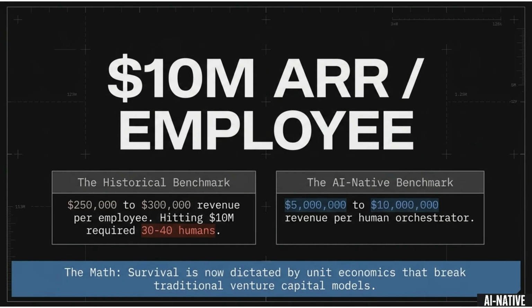The benchmark for AI-native companies is $5 million to $10 million revenue per human orchestrator, achieving $10 million ARR per employee. Historically, hitting $10 million ARR required 30 to 40 humans. Survival is now dictated by unit economics that break traditional venture capital models.